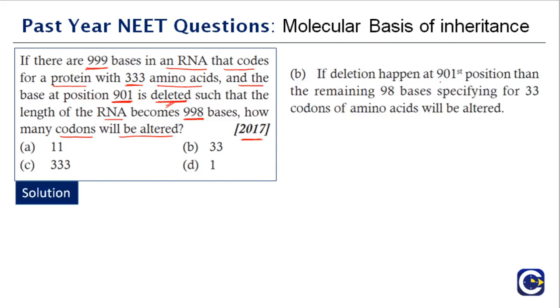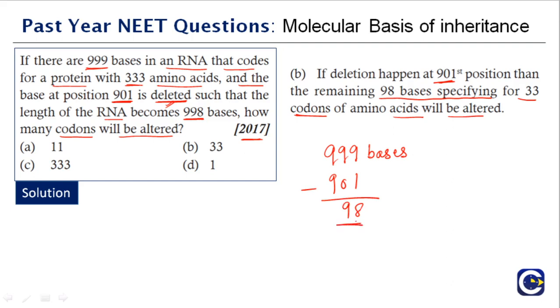If deletion happened at the 901st position, then the remaining 98 bases specifying for 33 codons of amino acids will be altered. So how will you do this? In total, there are 999 bases. Deletion happened at the 901st position. How many nucleotides are remaining now? It is 98. So now you have 98 bases.